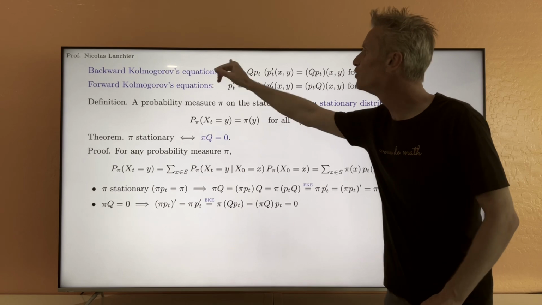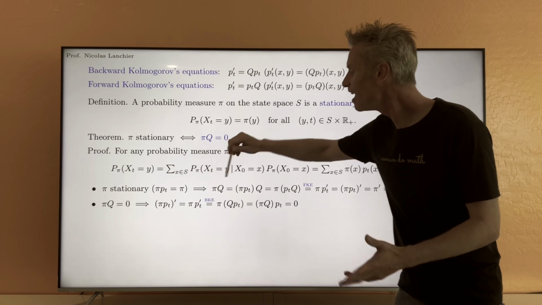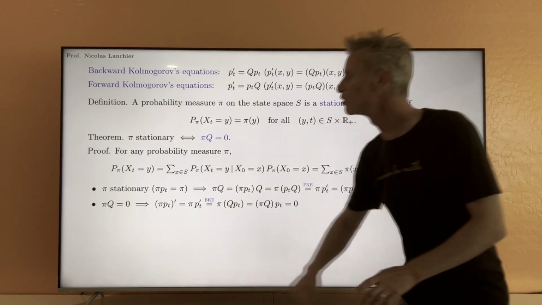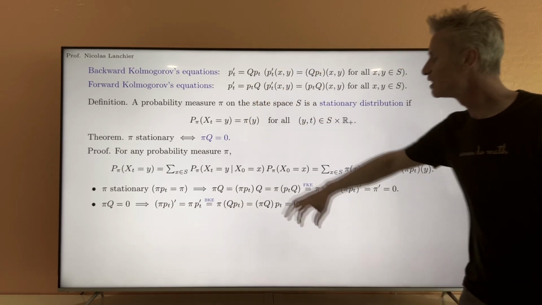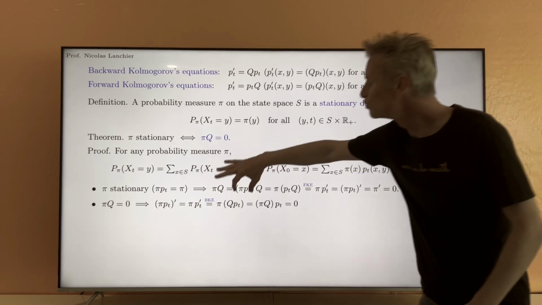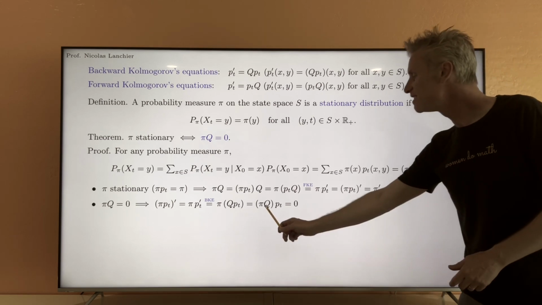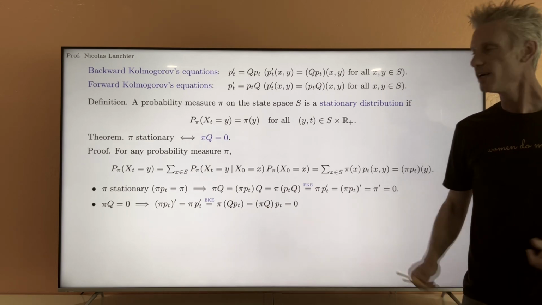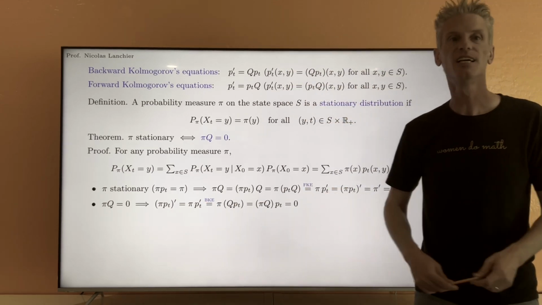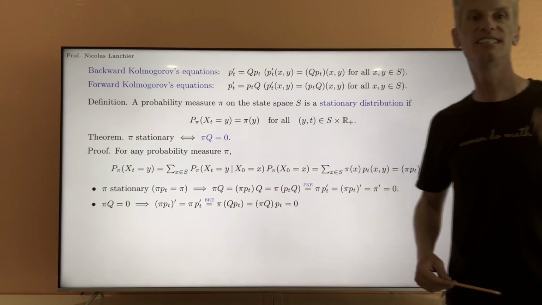The reason for using the backward Kolmogorov equation instead of the forward Kolmogorov equation is because now I want a Q right next to the pi to be able to use that pi Q equals 0. Again, I can use the fact that the product of matrices is associative to move the parentheses. That gives me pi Q times Pt. This is 0, so the product is 0. So this tells us that the time derivative of pi Pt is equal to 0. So pi Pt must be constant, must not depend on time.